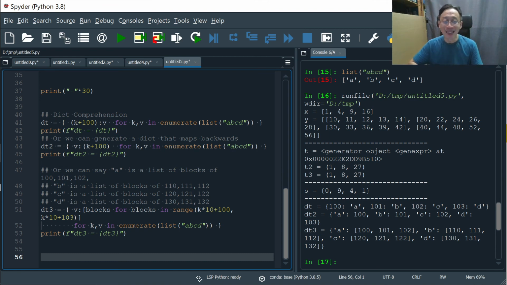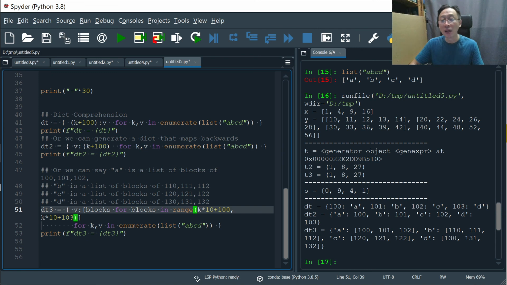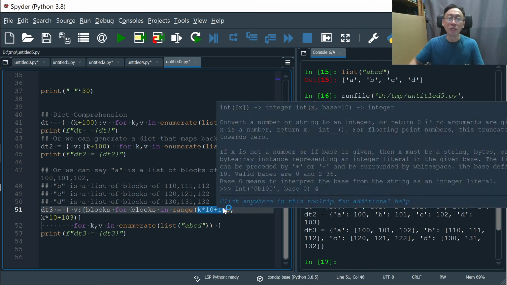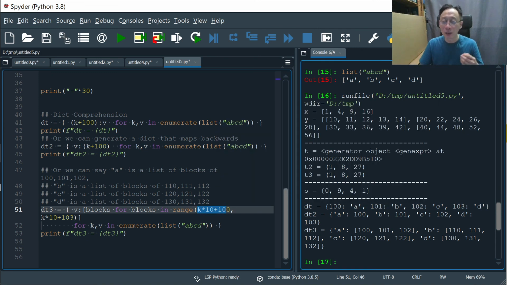Number two is when the data is not so anticipatable. That means we cannot really calculate in a very systematic way, like k times 10 plus 100. We cannot really do it very neatly because zone A has 3 blocks under zone A's supervisor's charge, but zone B only 1 block because it's a smaller area or whatnot, right? So if that's the case, it's a bit oddball, and we cannot have a very neat way to write this kind of oddball, sometimes longer, sometimes shorter lists. Then list comprehension is not good.